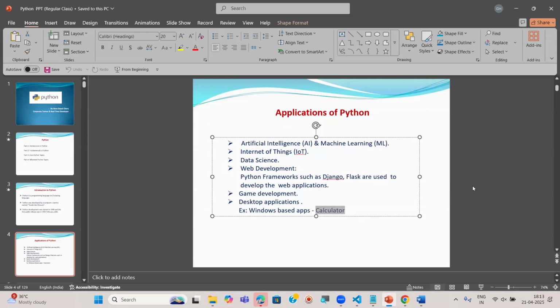See, Python we are using to develop different types of applications. It is not only easy, simple, and fast development. Along with that, it also supports the latest technologies. Along with that, it also supports developing multiple different applications. Means once people learn Python, they can use it for different purposes, to design different applications. That is why many people are starting to learn Python. That is one more very important point.